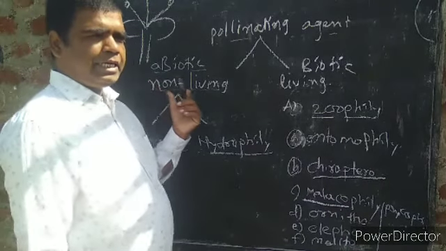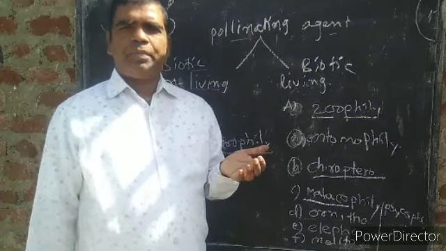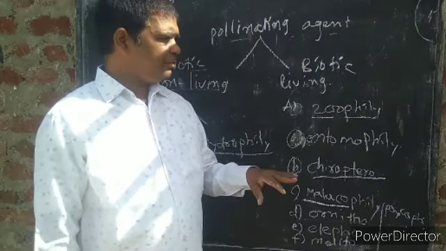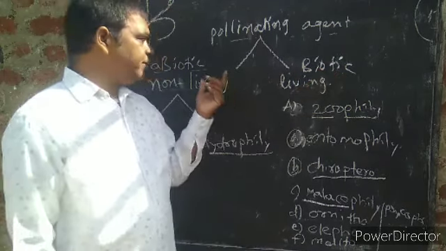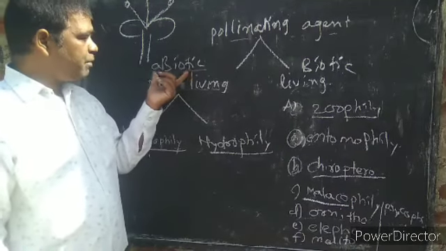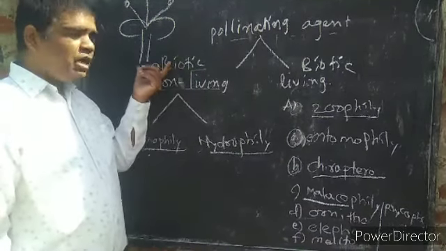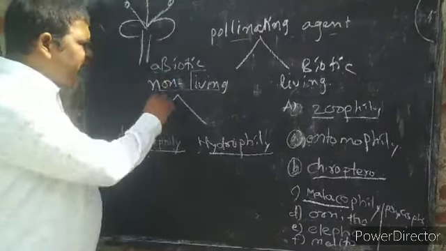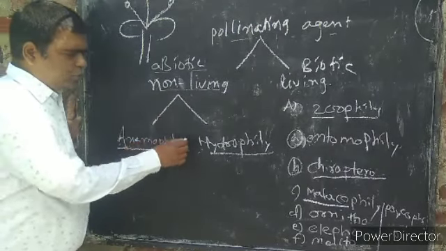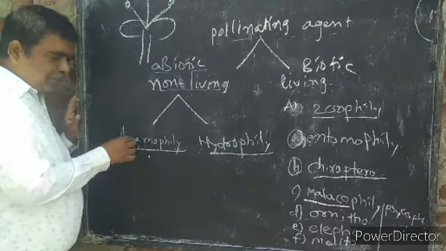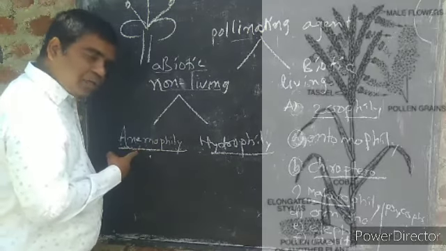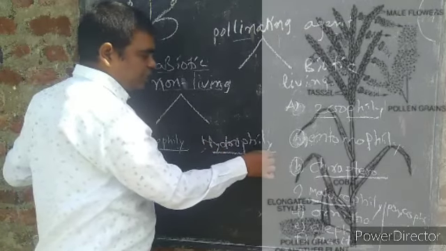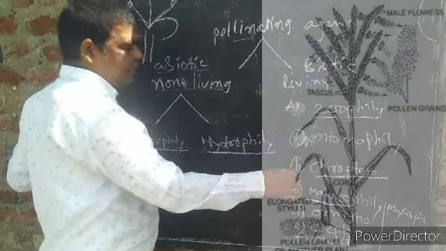If the pollen grain is transferred from anther to the stigma with the help of a living organism, then it is called biotic. And if the pollen grain is transferred with the help of non-living agents, then it is called abiotic. When we observe abiotic, there are again two types. If the pollination takes place with the help of wind, it is called anemophily. If it takes place with the help of water, it is called hydrophily.